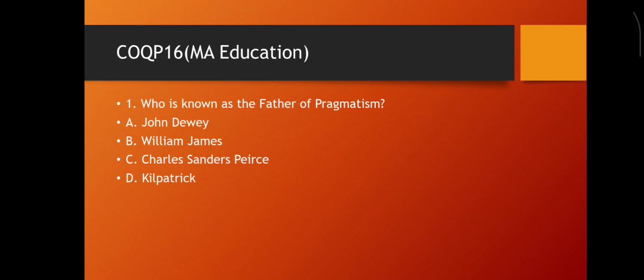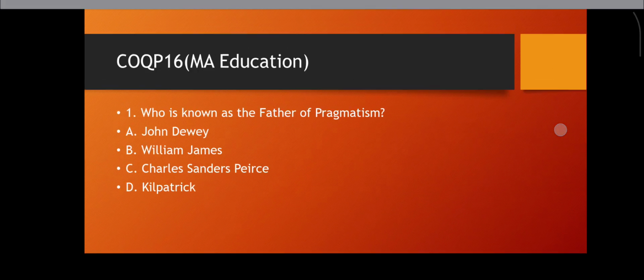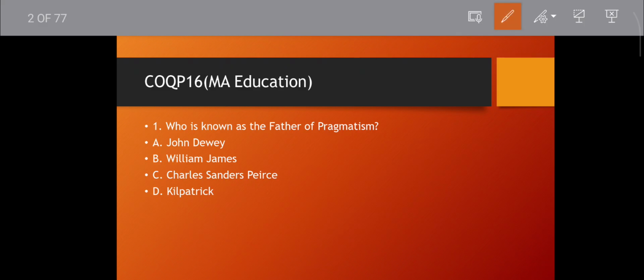Question number 1. Who is known as the father of pragmatism? John Dewey, William James, Charles Sanders Peirce, Kilpatrick. Which is the correct answer?